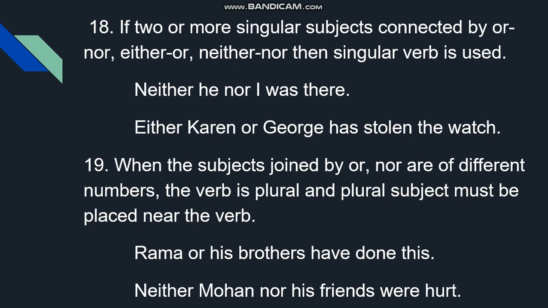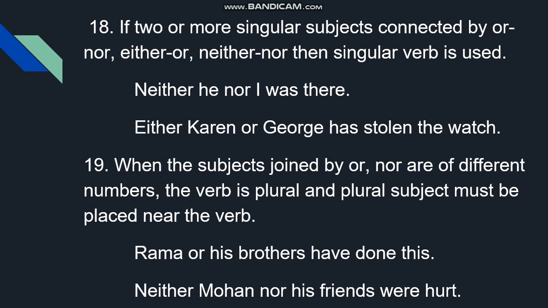Again, see the ruling. अब he is also singular, I is also singular, then singular verb is used. Either Karen or George has stolen the watch. Karen is singular noun, subject. George is singular subject, joined by or, has stolen the watch.